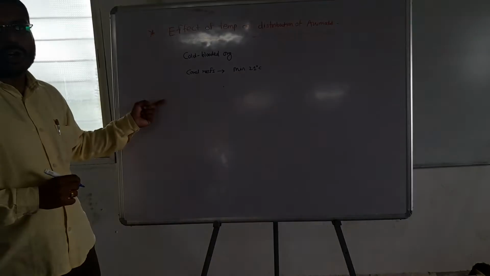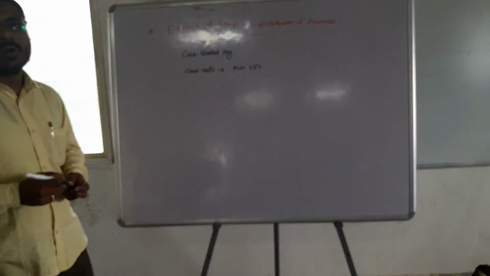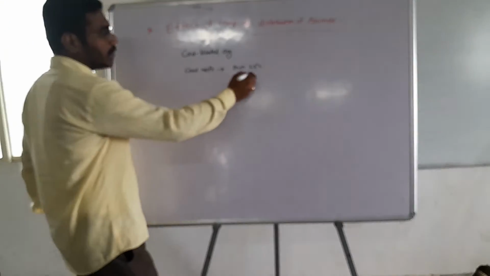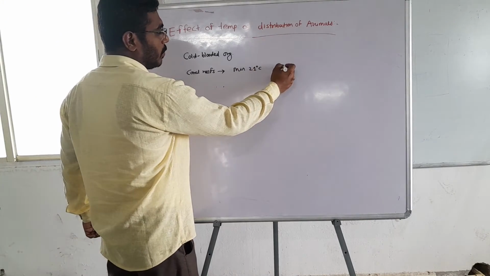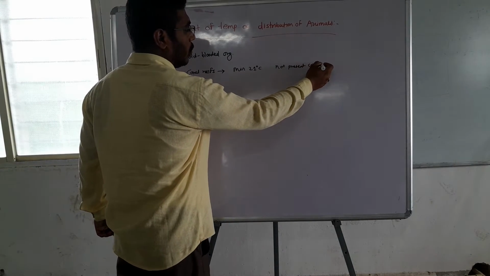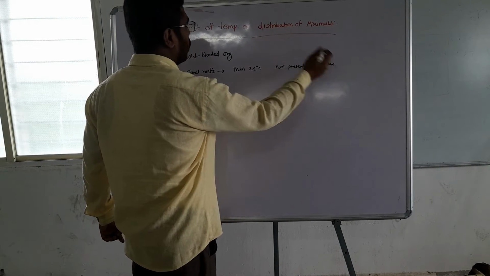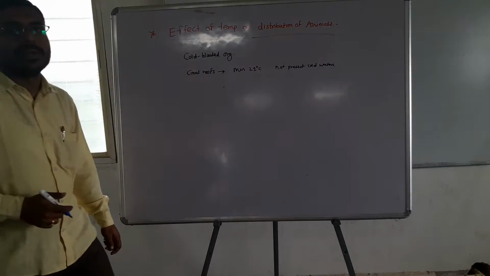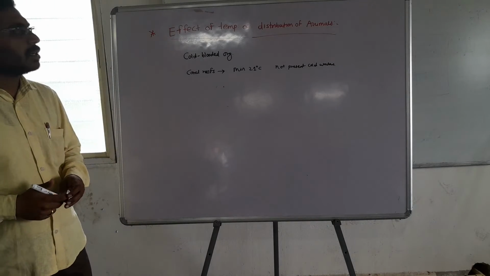Hence, they are not found in cold waters. Coral reefs are not present in cold waters. This is the effect of temperature on distribution of animals.